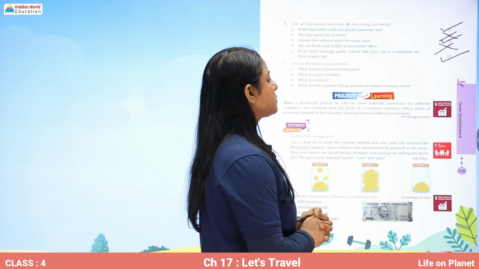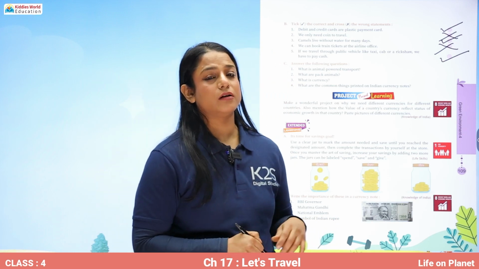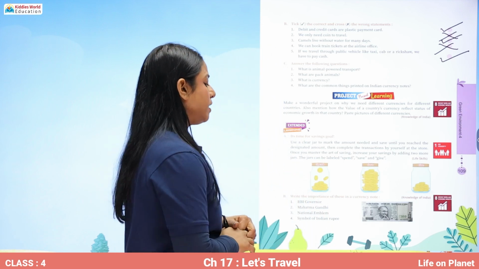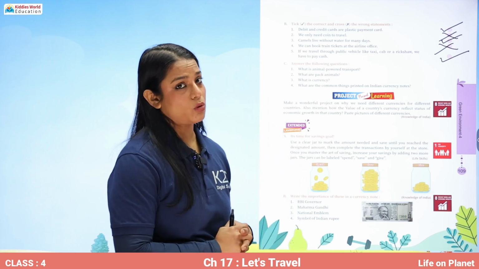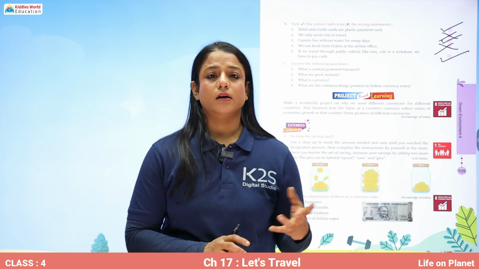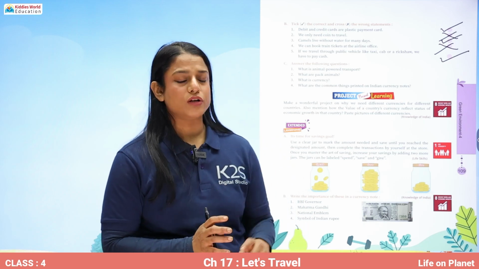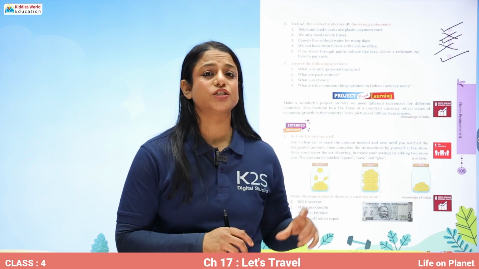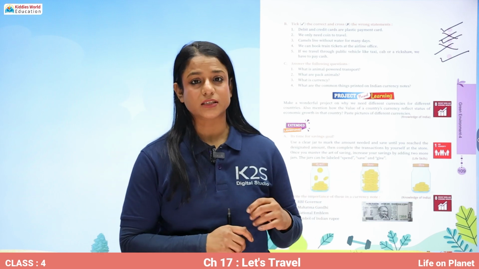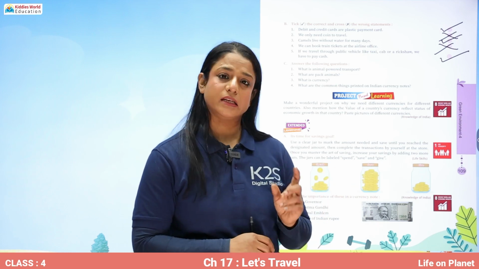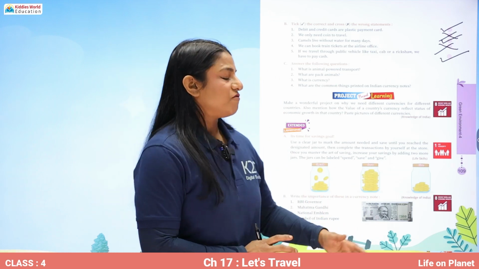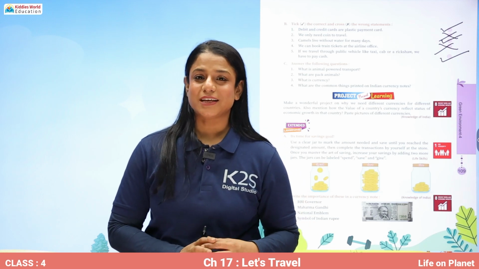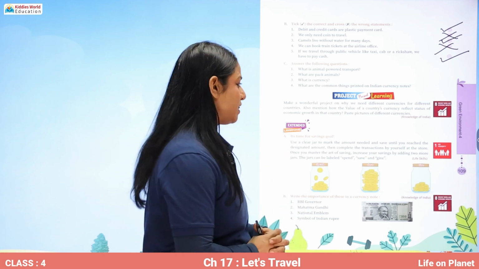What are the common things printed on Indian currency notes? There is the signature of the governor of RBI. Then there is a picture of Mahatma Gandhi ji and a national emblem, and also the name of Reserve Bank of India, and also the denomination of how much that particular note is, 100 or 50, is also written over there. Now these are some fun based questions which you have to do yourself with your family, with your friends and have fun with the lesson.